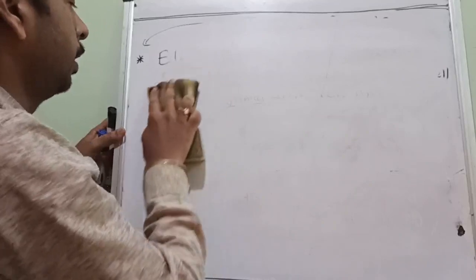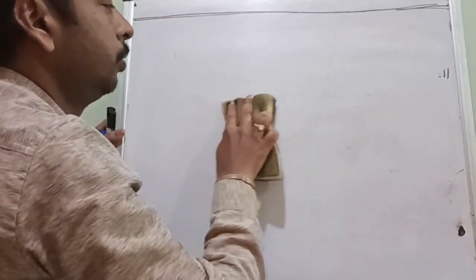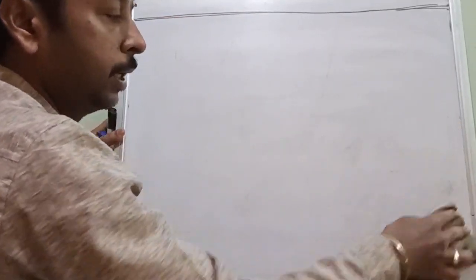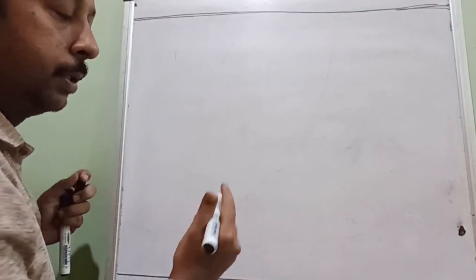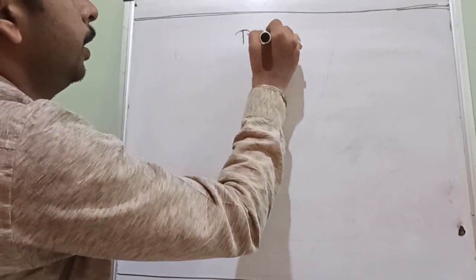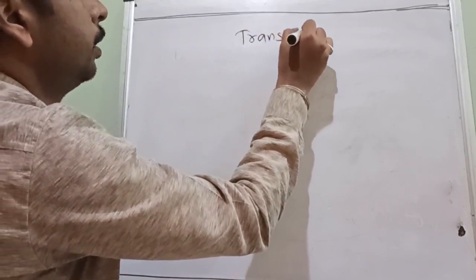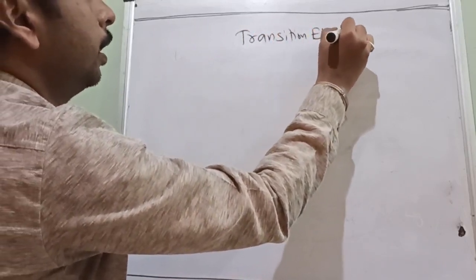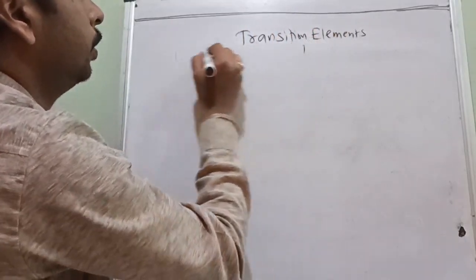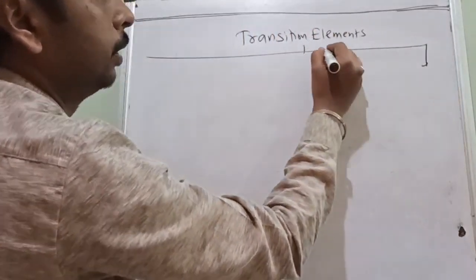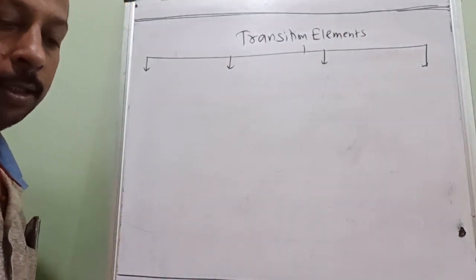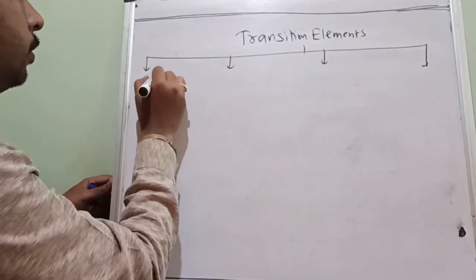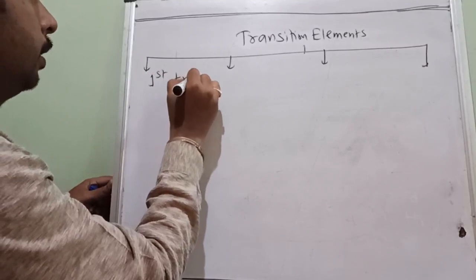Now coming to the transition elements. Transition elements are further classified into series. How many series are they classified into? They are classified into three series. Okay. Transition elements are classified into four series. I am very sorry. They are classified into how many series? Four series. The first series is called the first transition series.